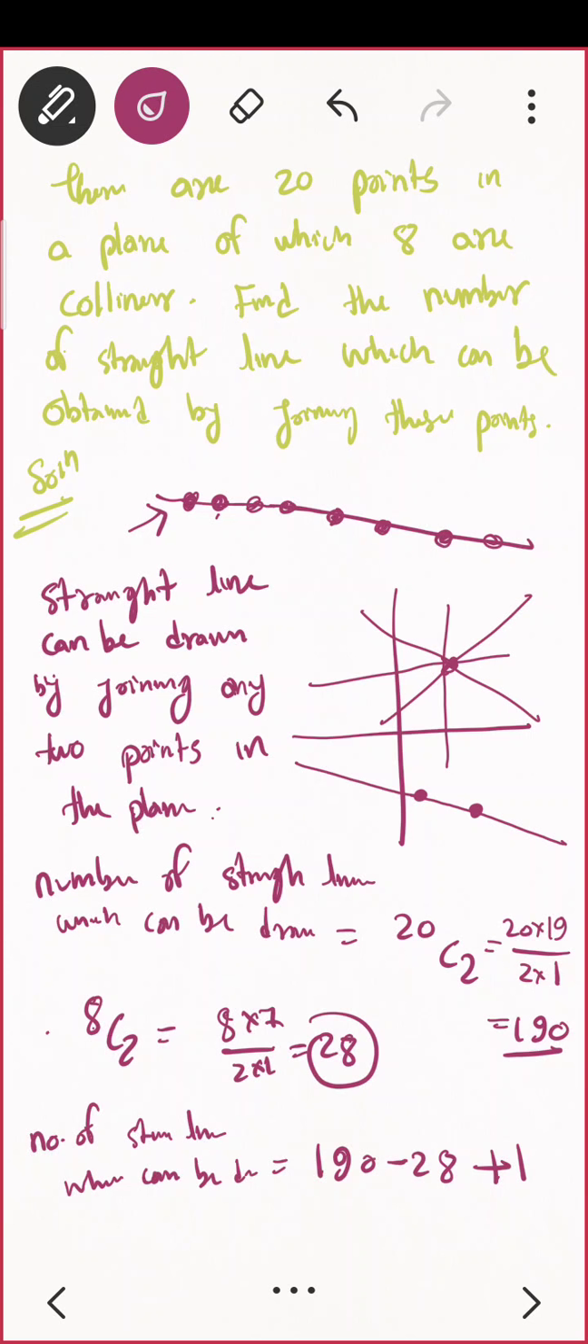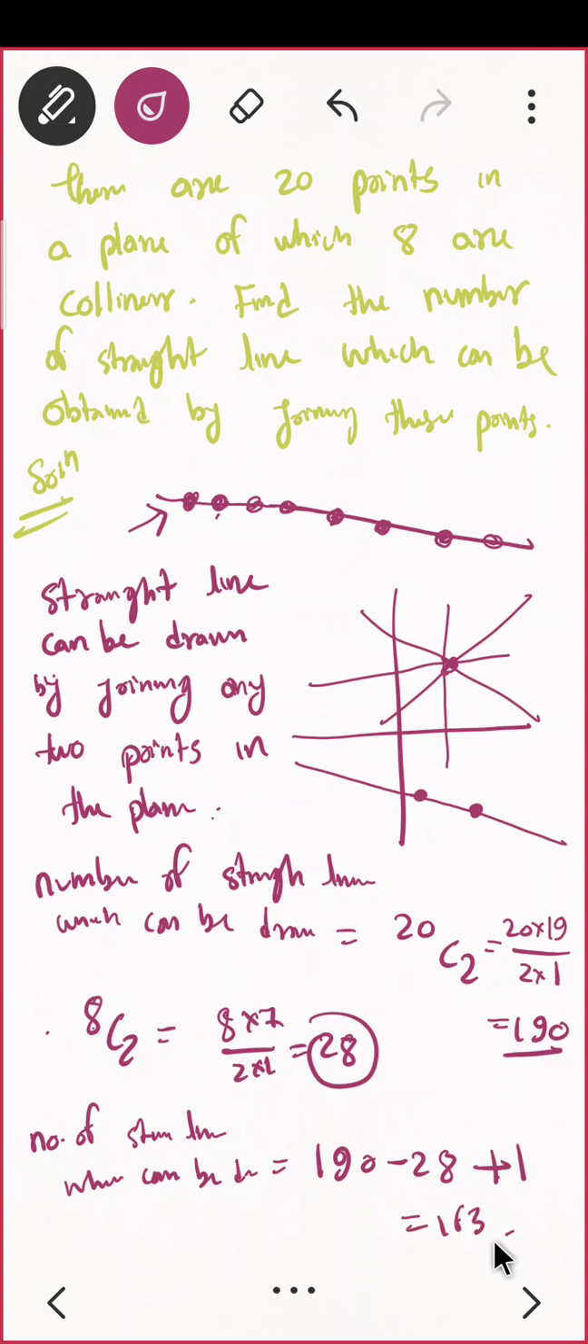What do you mean by that? Which are collinear? They are lying on a straight line only. Means for all of them you are having one line. These 28 lines are only one line in our case. So what I will do, I will subtract that 28 lines, and in the place of 28 I will put one line only. That is, I am subtracting 190 minus 28 plus 1. Is that clear, everyone? That will be, I think, 163.